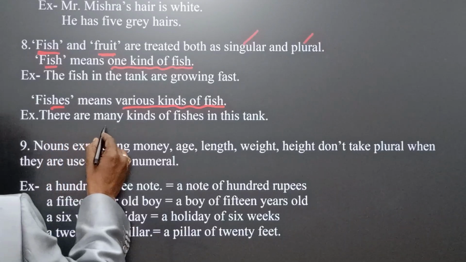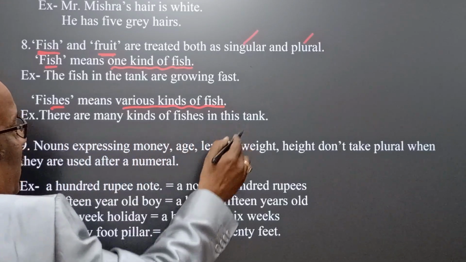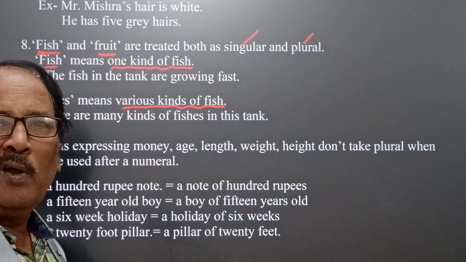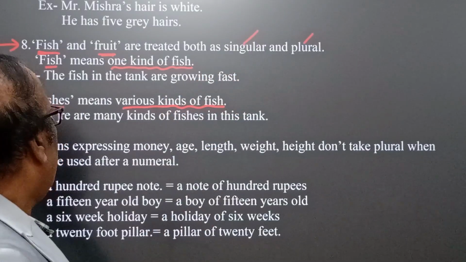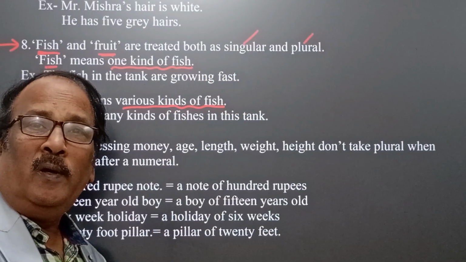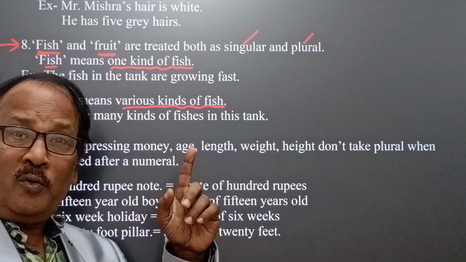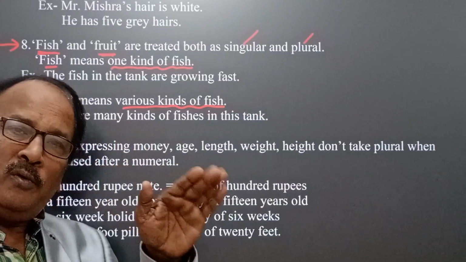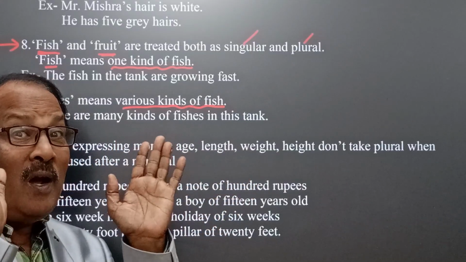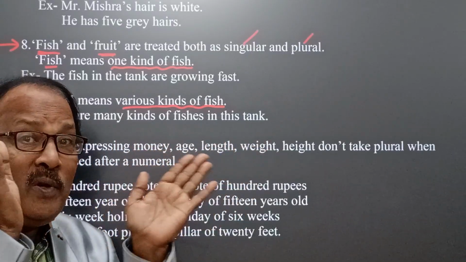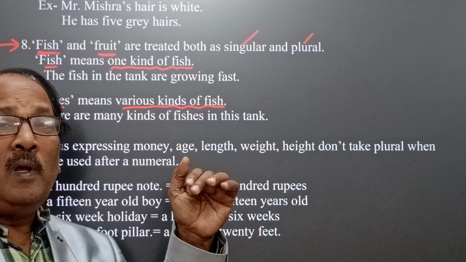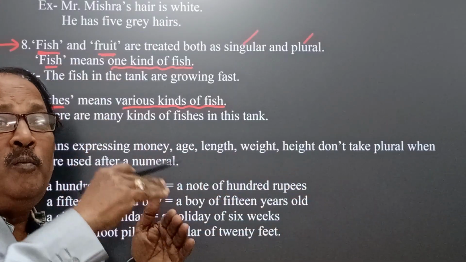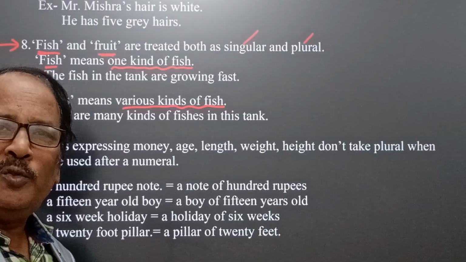There are many kinds of fishes in the tank or pool or pond. Similarly, in the case of fruit also, if we want to indicate one type of fruit, then the plural is fruit. But if we want to indicate different types of fruits, then the plural of fruit is fruits.